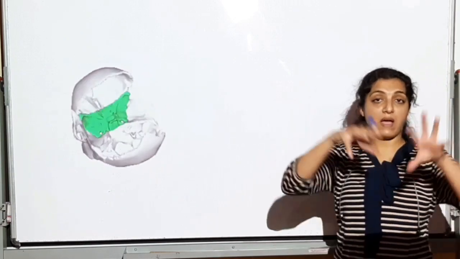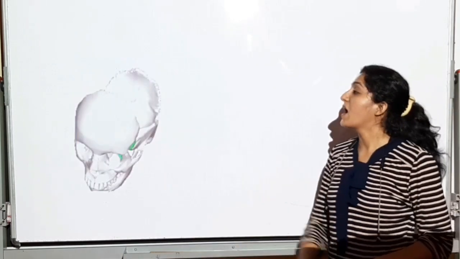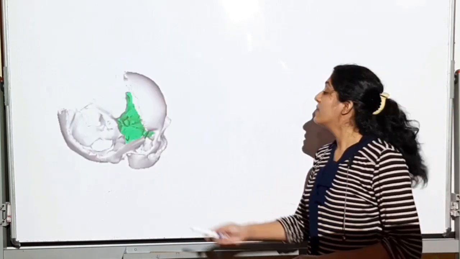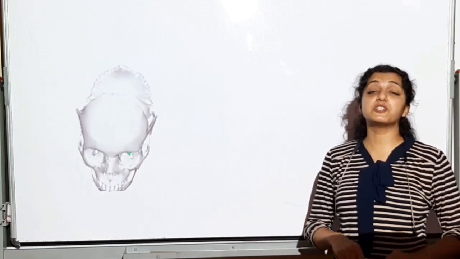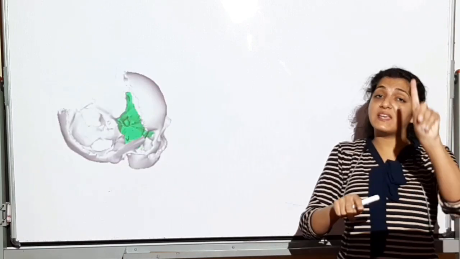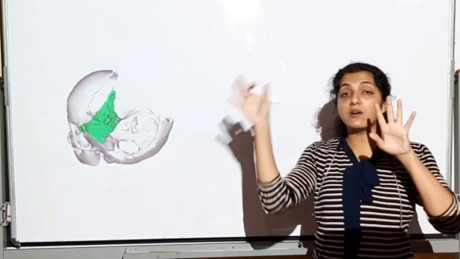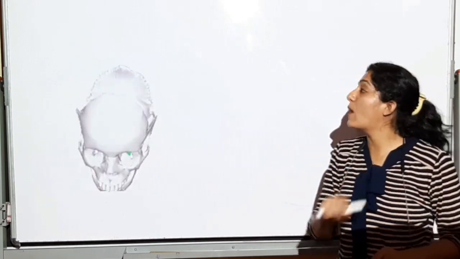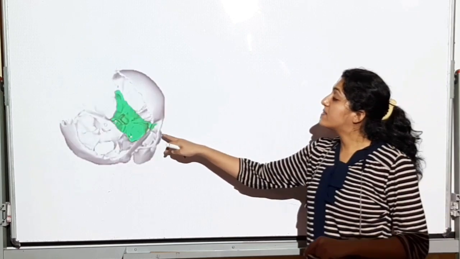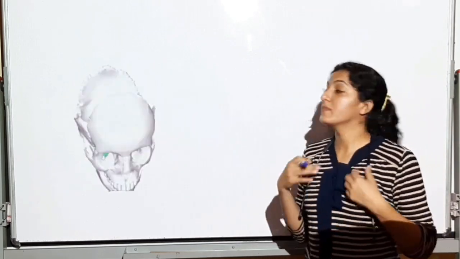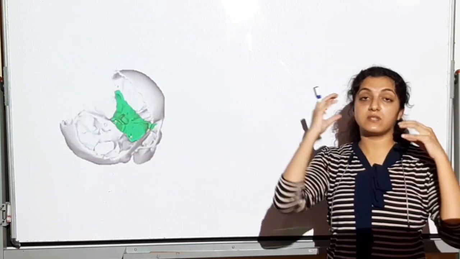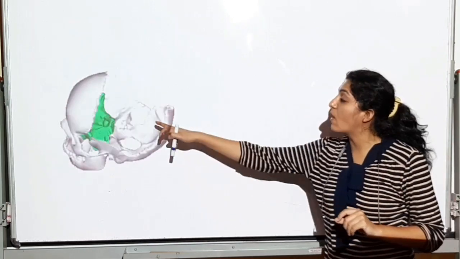See from inside now. I've again opened the box for you. So please appreciate the butterfly shape of the sphenoid bone. Please appreciate कि ये पूरा bone एक ही है और joint है. It's not the right and the left halves. Only one in number. It is spread from here till here, but it's only one in number. Okay, जैसे frontal है, occipital है, the sphenoid is also going to be one in number.